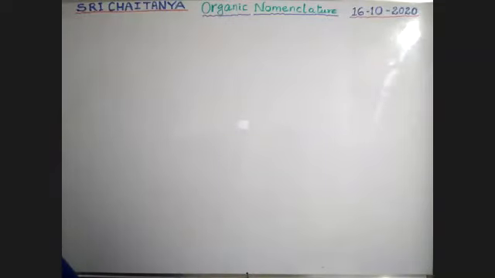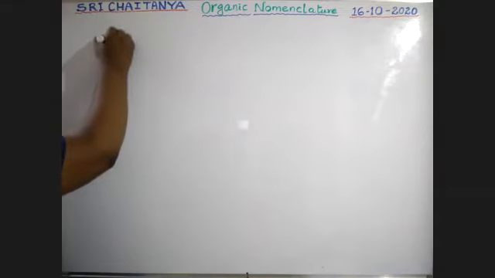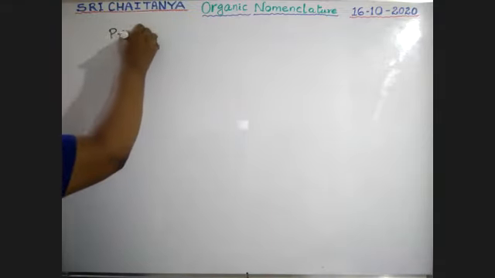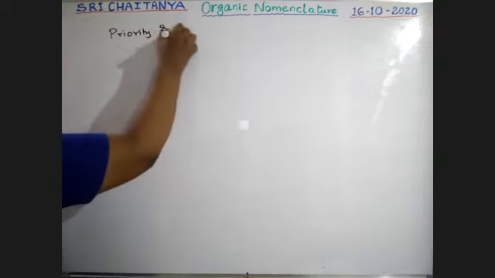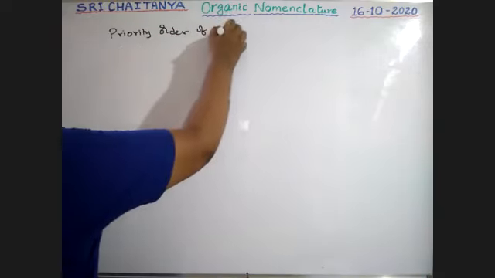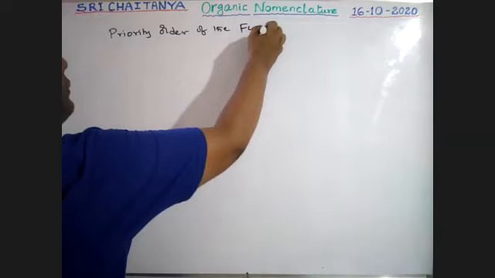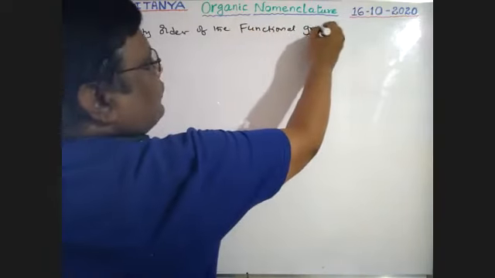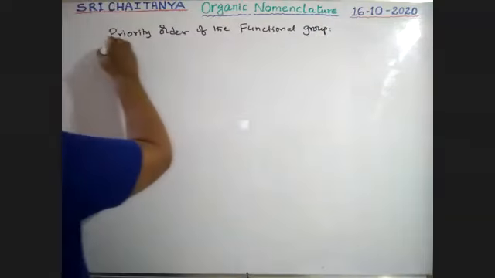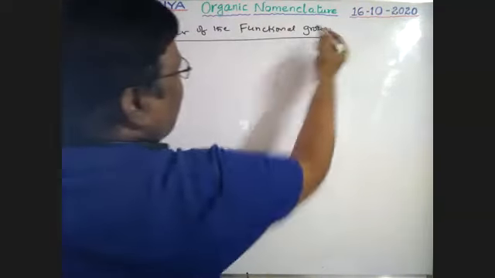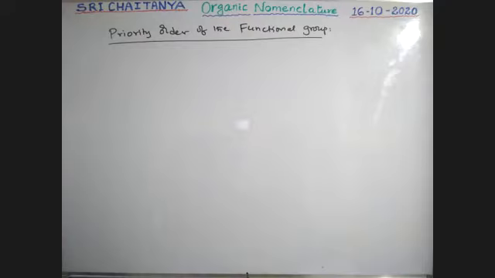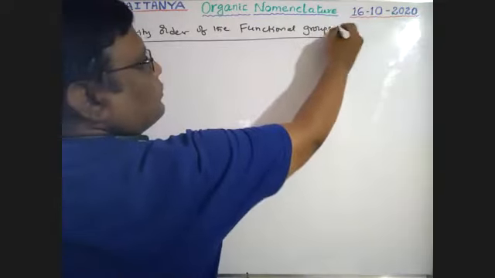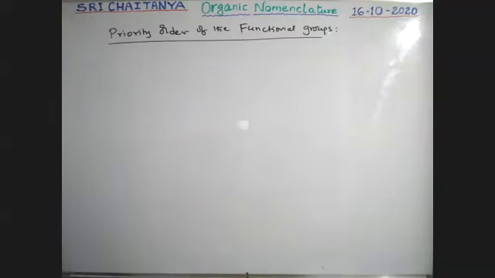priority order of the functional groups. That means which one is higher priority, which one is lower priority.